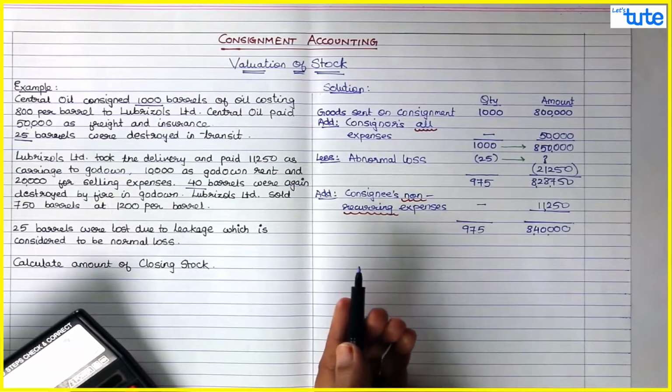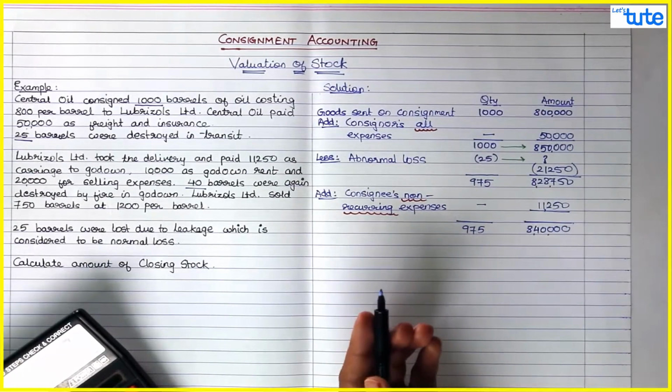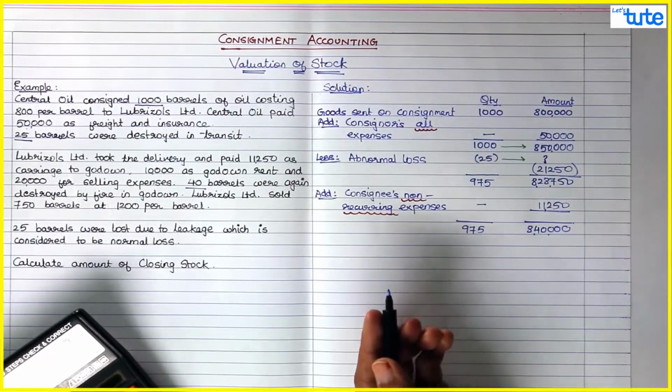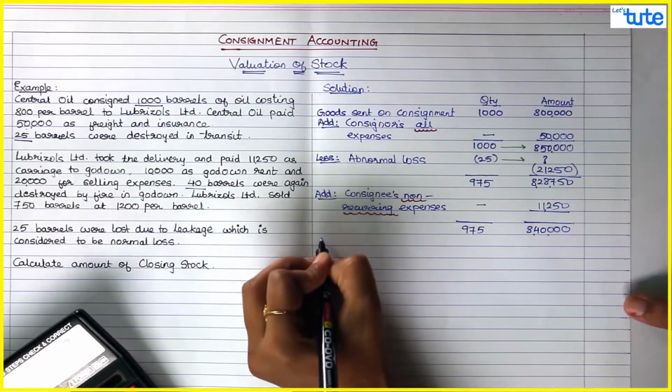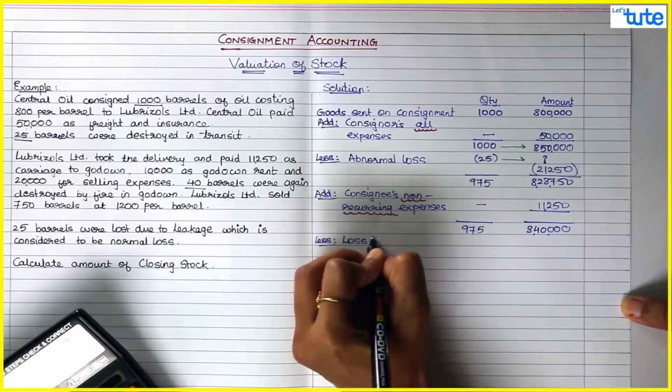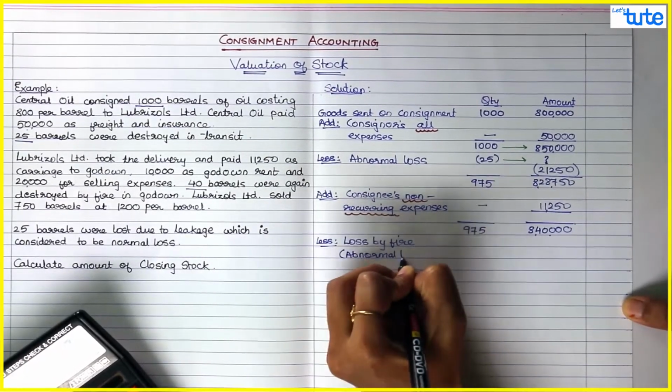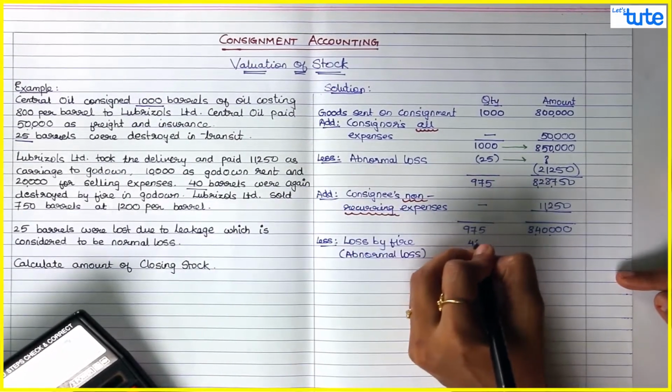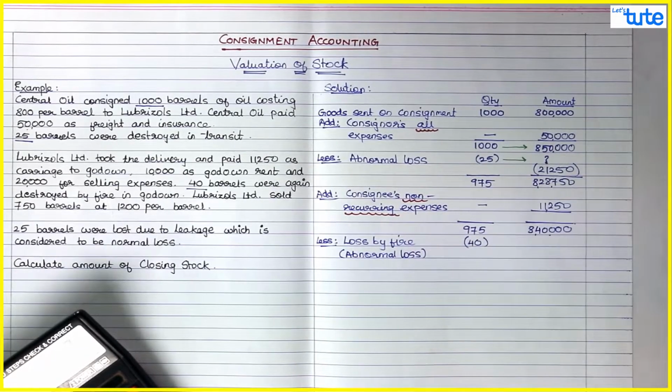Again, is loss by fire a normal loss or an abnormal loss? Yes, it is an abnormal loss because it is unpredicted. So again you will deduct those 40 barrels. So, less: loss by fire. Now again this is my abnormal loss. How many barrels? 40. What would be the cost of these barrels?